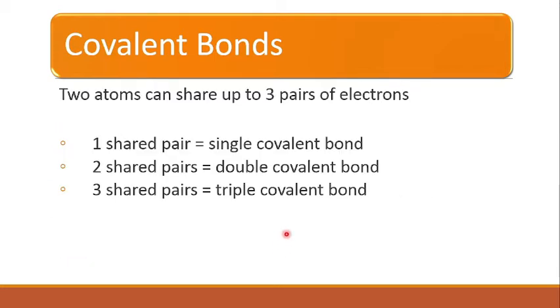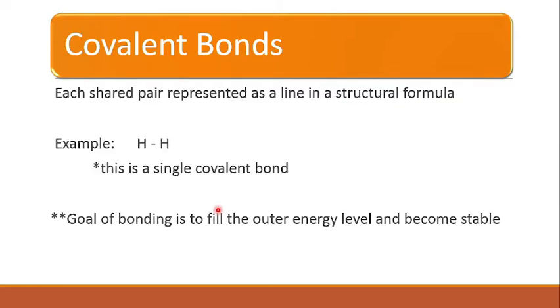If they share one shared pair, then a single bond will be formed. When two pairs are shared between the two atoms, then a double covalent bond will be formed. And when they share 3 electron pairs between them, then a triple covalent bond will be formed, right? Each shared pair represents a line in a structural formula. For example, in the hydrogen molecule, H2, we can draw a single line, that means it is a single covalent bond.